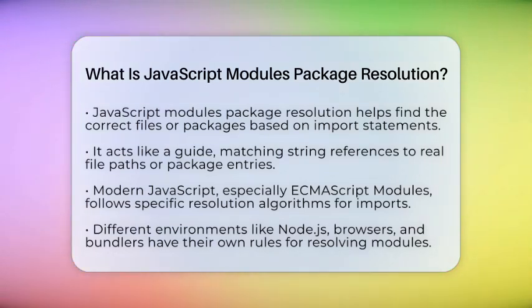When you write code with import statements, the JavaScript engine needs to figure out exactly which file or package to load. This process is called module resolution. It turns the strings in your import statements into real file paths or package entries that the environment can understand and run. In modern JavaScript, especially with ECMAScript modules or ESM, this process has become more organized but also a bit more detailed.